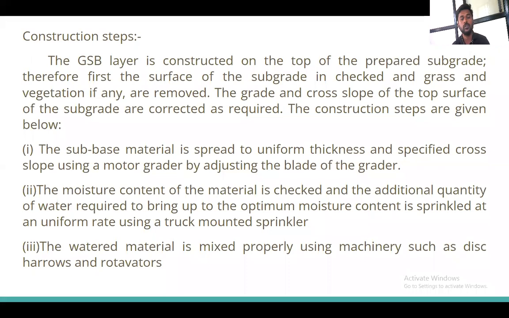Then the next step is that the watered material is mixed properly using machinery such as disc harrows or rotavators. What do we have to do then? We have to mix the material properly. After applying the water, we have to mix the soil and water properly by using rotavators if required.